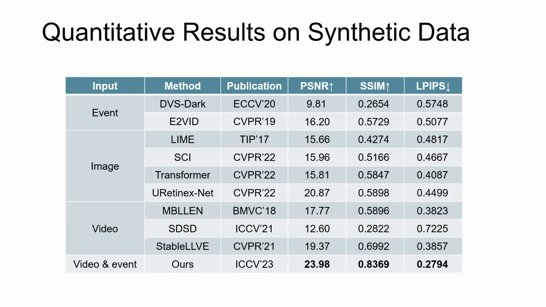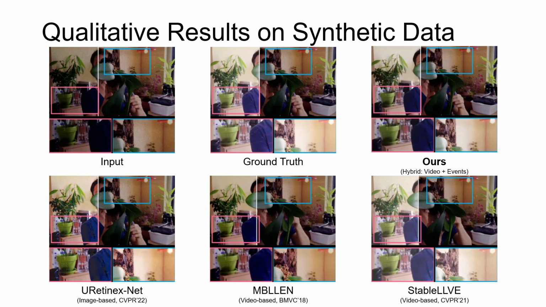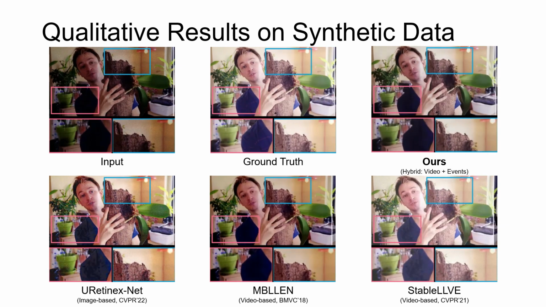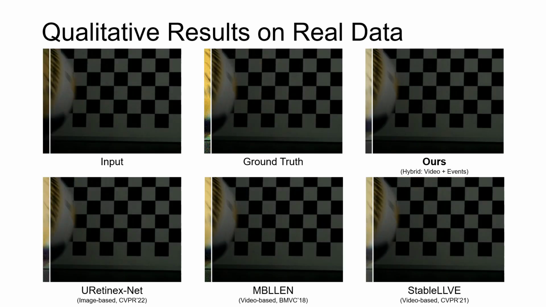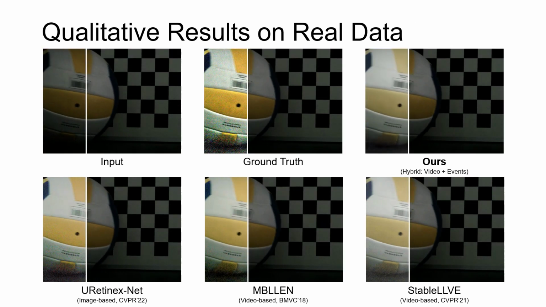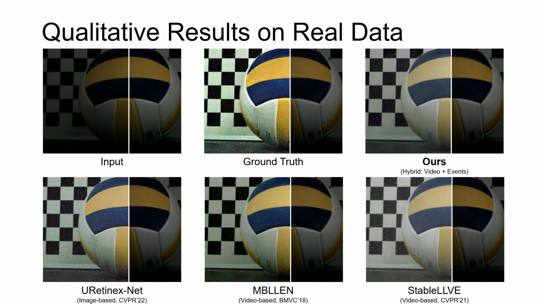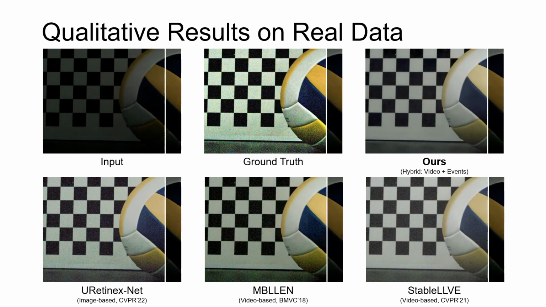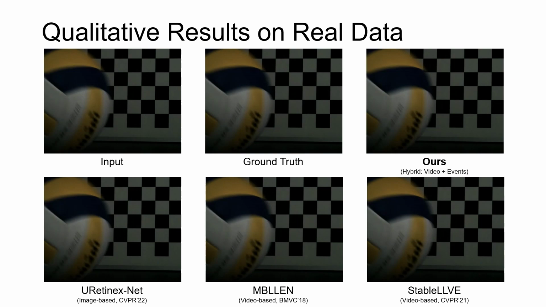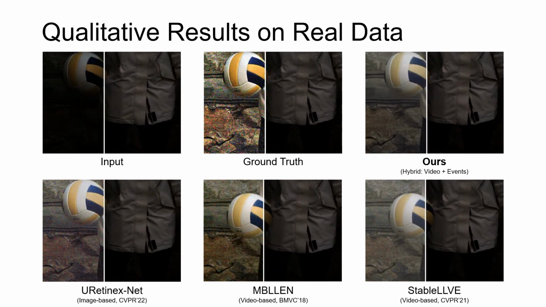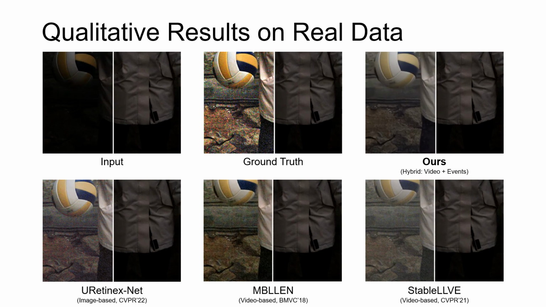As shown in the table, our proposed method outperforms the state-of-the-art image-based or video-based methods. Furthermore, we present visual results on both synthetic data and real data. The results highlight our method's ability to effectively suppress noise and restore pleasing illumination. This demonstrates the efficacy of incorporating event cameras for improved motion estimation and alternative intensity observations.